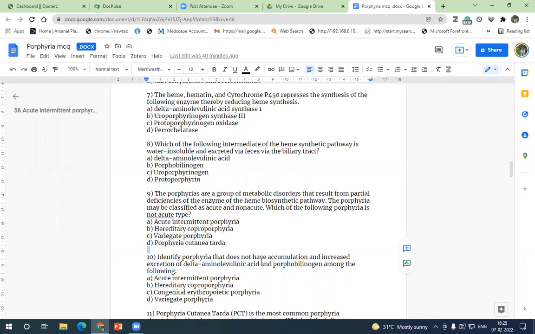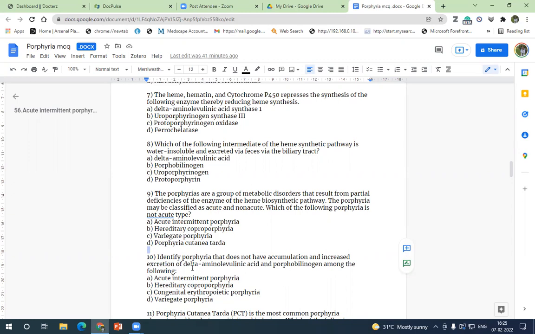Okay, so identify porphyria that does not have accumulation and increased excretion of delta aminolevulinic acid and porphobilinogen among the following. So the starting components are not accumulated. So which porphyria? Which porphyria does not have accumulation and increased excretion of delta aminolevulinic acid and porphobilinogen among the following? Whether it is acute intermittent porphyria, whether it is hereditary coproporphyria, whether it is congenital erythropoietic porphyria or variegate porphyria. So which is the thing?